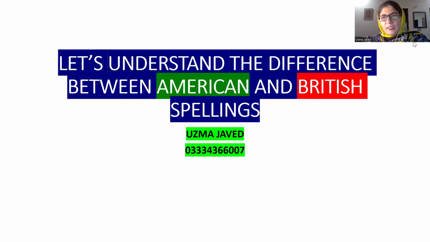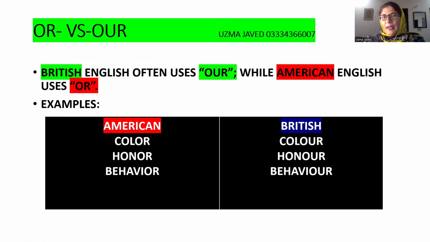So if you listen to this video attentively and note down the difference between American and British spellings, I hope you will be able to achieve the target of accuracy of spellings, because this is the first target that you have to achieve when you are trying to get rid of mistakes in your composition paper. So let's get started and see what the rules are regarding British and American spellings.